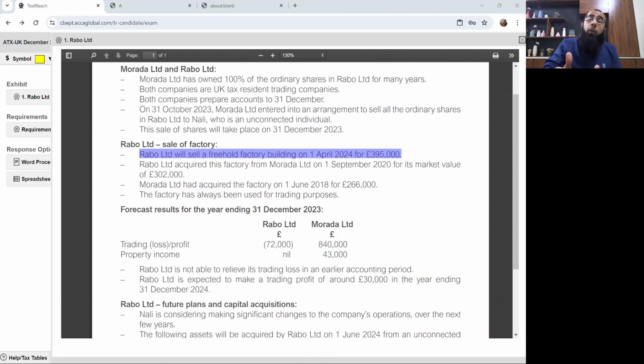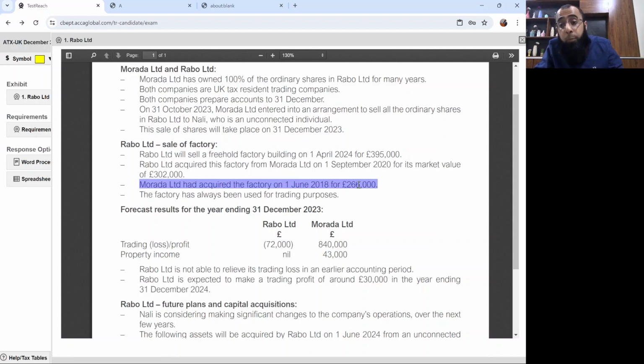Now, when later on Rabo Limited is disposing of this factory, we will not be using the intra-group transfer cost, which was the cost plus indexation allowance when the intra-group transfer was done. Rather, we will be using the market value at the intra-group transfer date, because due to the degrouping charge, the asset becomes subject to capital gains tax up to its market value. I know that you must be getting confused by the comments I have made, but when we solve it, it will get more clear.